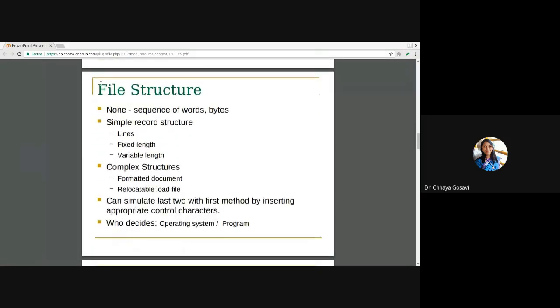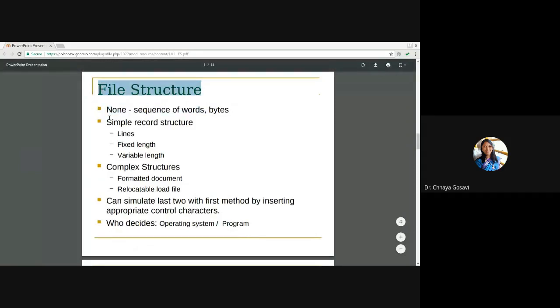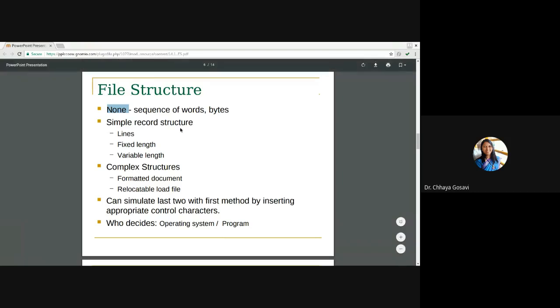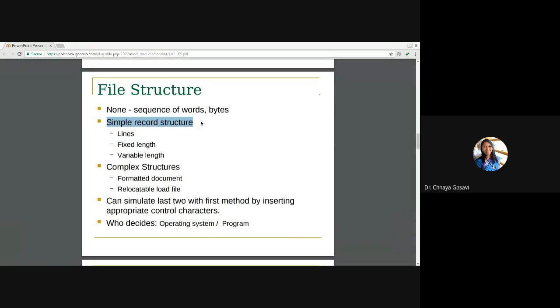So we can have different file structures. One is none, meaning no proper structure. Data is stored as it is, whatever the user creates, stored as a sequence of words or bytes. Then we can have simple record structure, where the size of the record is fixed, or the data is stored line by line, as fixed size data or variable length data.